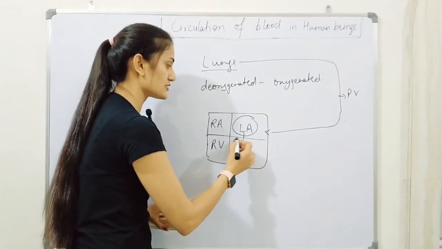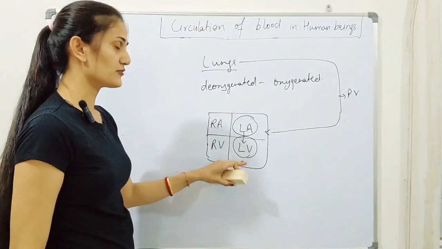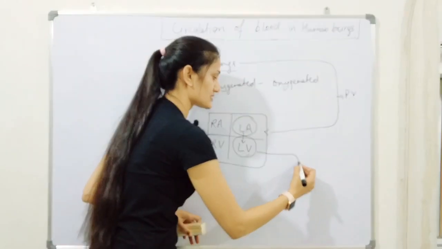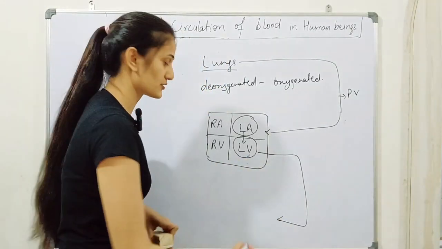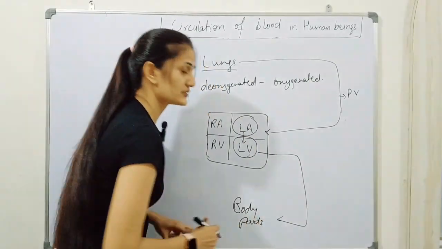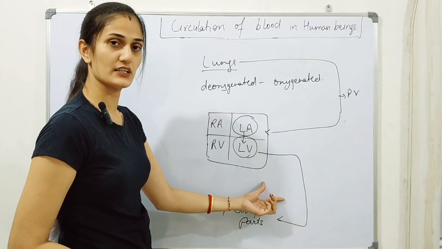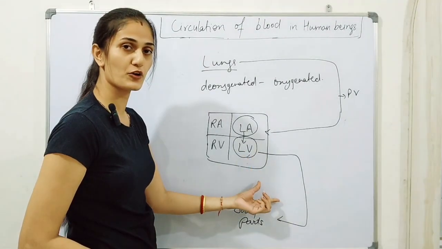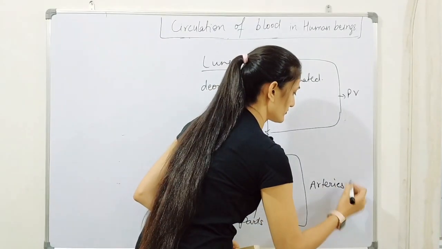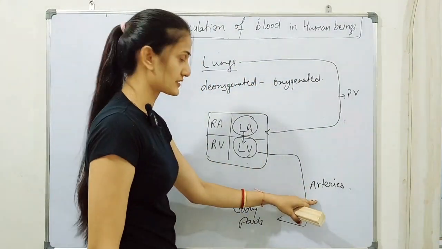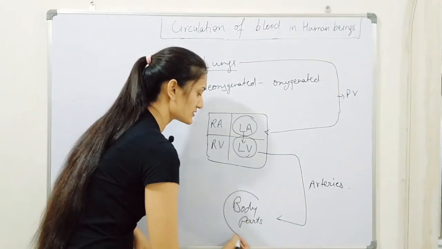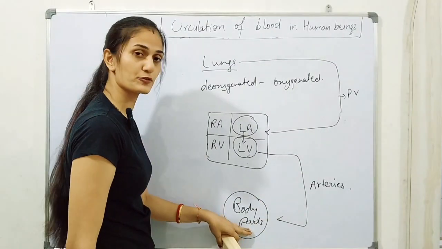Now the blood enters the left ventricle. The left ventricle relaxes for a second, and then it contracts, and that contraction results in blood flowing from the left ventricle to the body parts. Now there is a flow of blood away from the heart, and this flow of blood away from the heart is carried by arteries. These arteries carry the oxygenated blood from the left ventricle to the body parts. Hence the oxygen rich blood reaches the body parts.